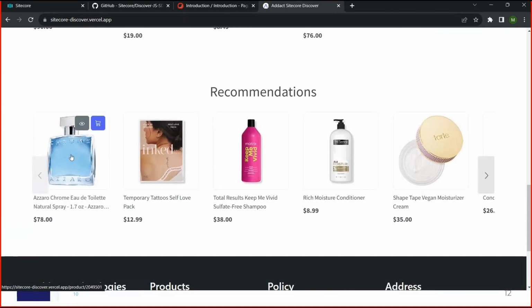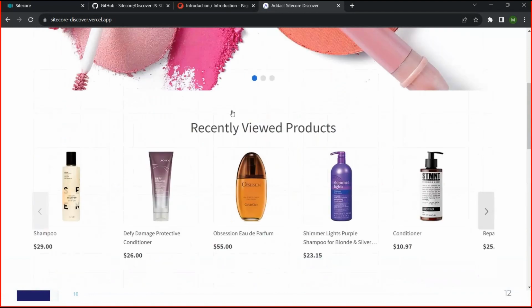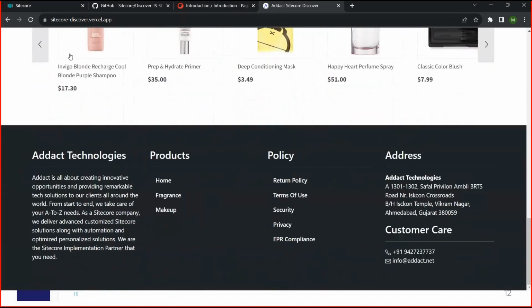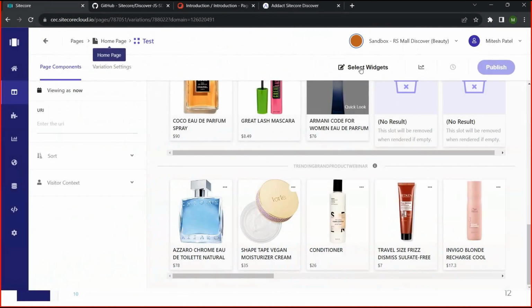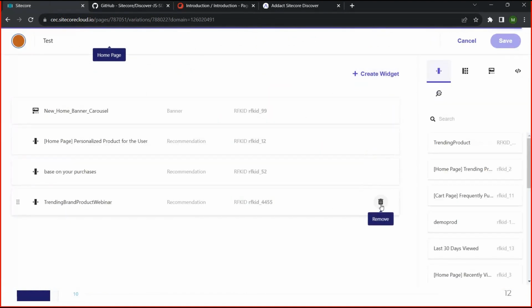See, this widget is coming here, the recommendation widget, trending brand product. This product we already added, like I want this product in the list, so that's why we pinned this product, and the other products are coming based on the recipe's algorithm. So it's coming from dynamic. Let me remove this one. What you have to do is go to select widgets and just remove this one.